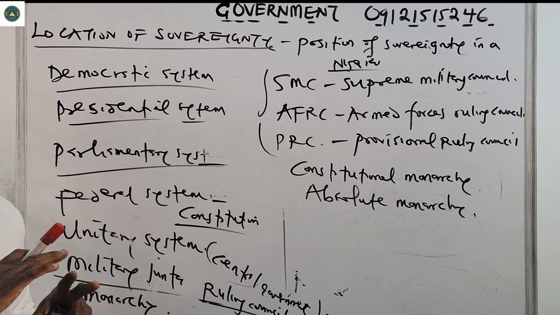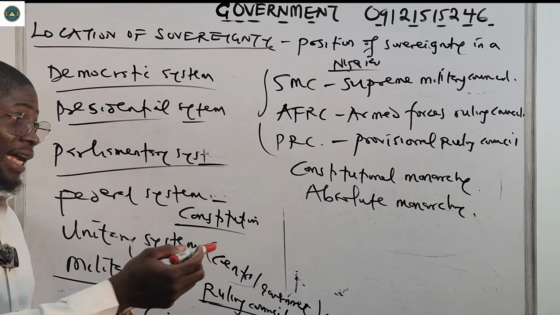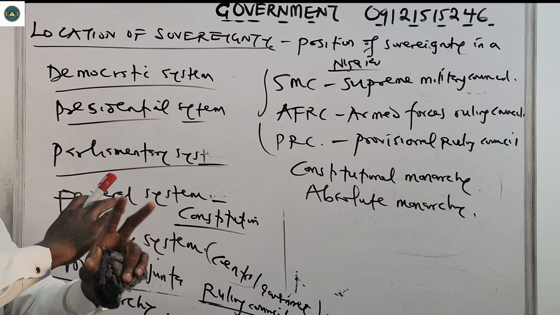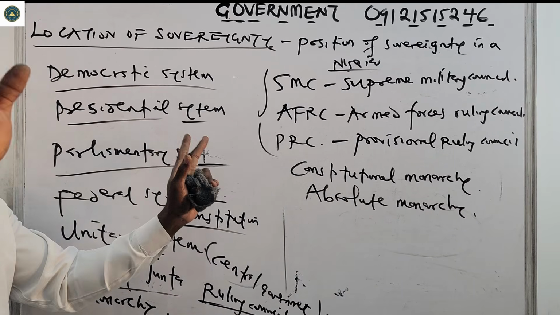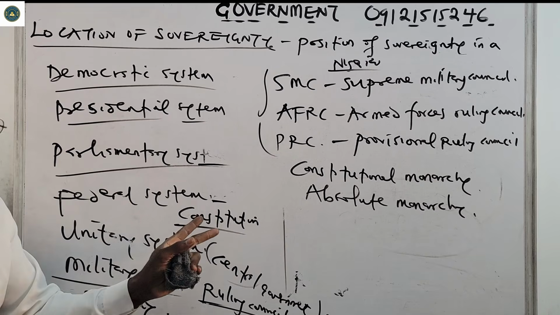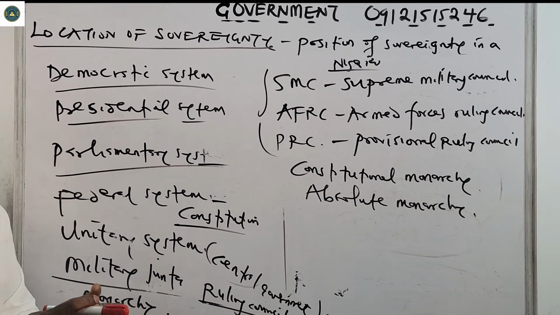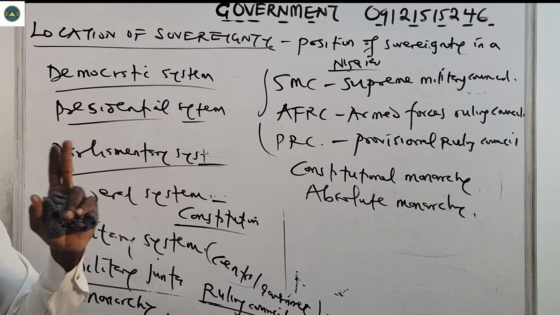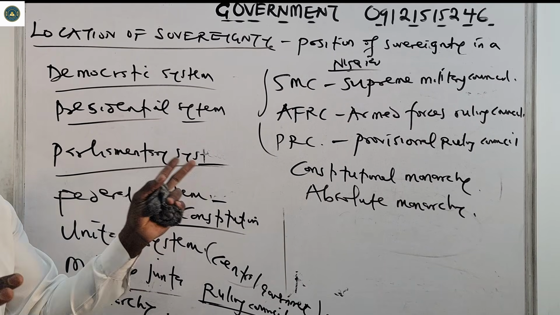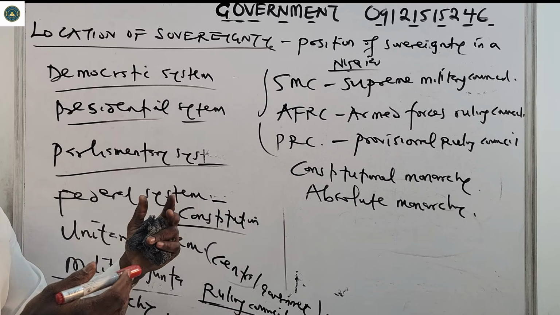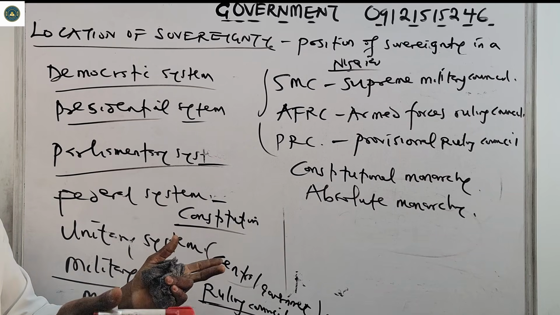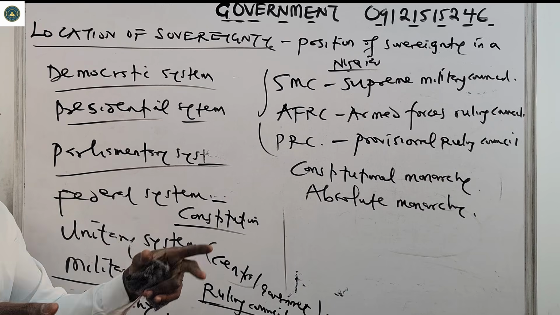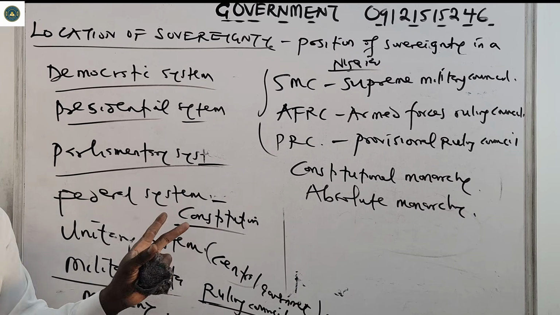All right, but in the absolute monarchy, it is backed by a constitution, but the monarchs are the only ones, in fact, they're the ones ruling. They make all the decisions, they make all the rules. They are absolute monarchs. So now the king rules for you, now the queen rules for you. But in a constitutional monarchy, you may have people who write the constitution, who are controlling the affairs of the monarch. But in absolute monarchy, it is completely the king or the queen.